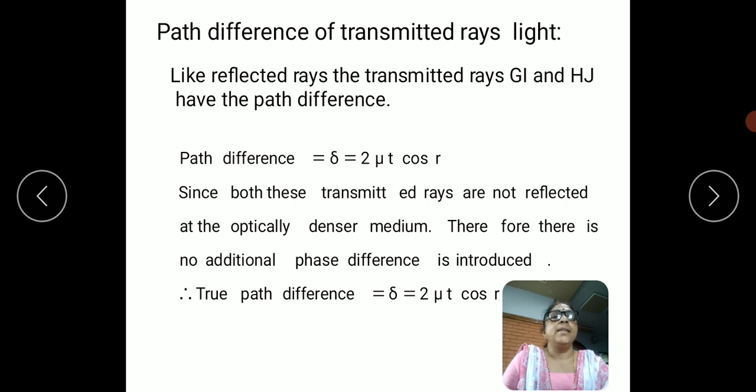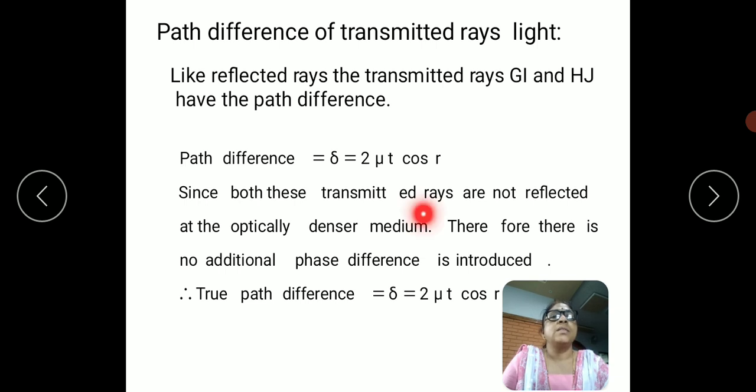Let us calculate the path difference of the transmitted rays of light. As with reflected rays, the transmitted rays GI and HJ have a path difference. The path difference delta is equal to 2 mu t cos r. But this is not the actual path difference; it may include one more term. If it is reflected from the denser medium, the path difference has an additional lambda by 2, and if it is reflected from the rarer medium, it does not have any additional path difference.